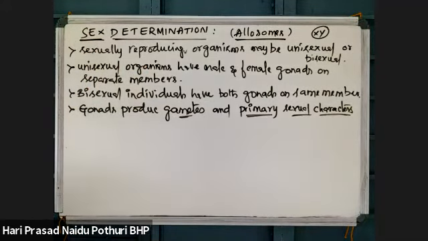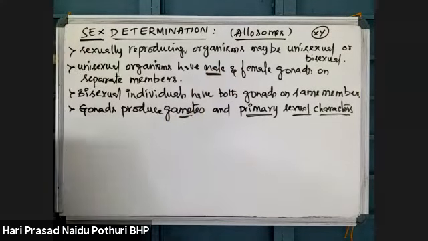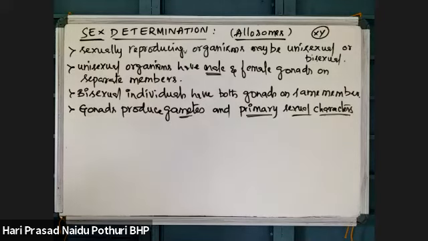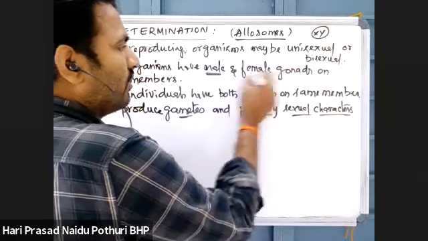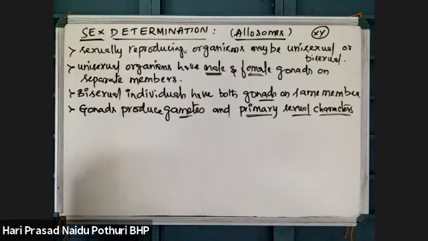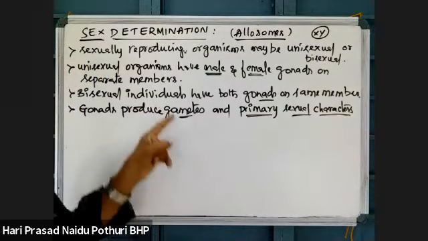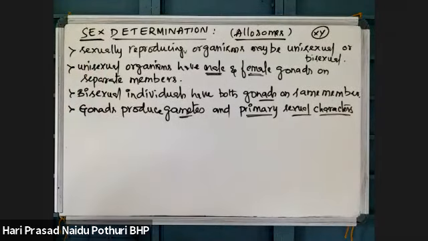There are two types of gonads in male and female reproductive systems. In animals there are ovaries and testes, which are gonads present in male and female individuals. Male individuals have testes and female individuals have ovaries as a part of the reproductive system. They are responsible for male and female gametes along with the primary sexual characters.